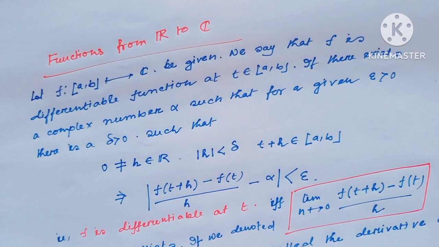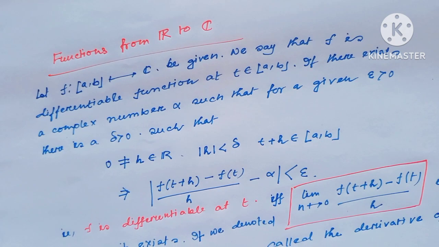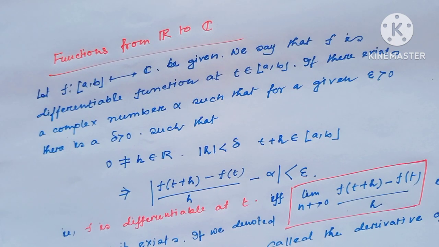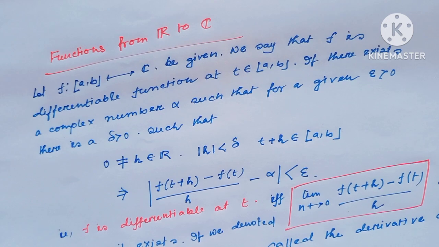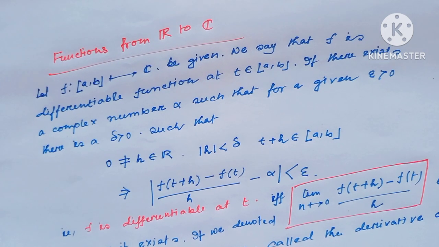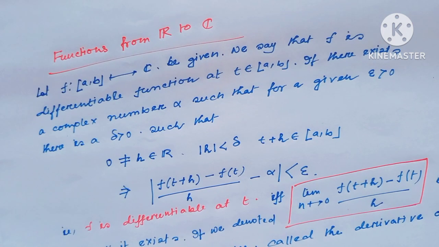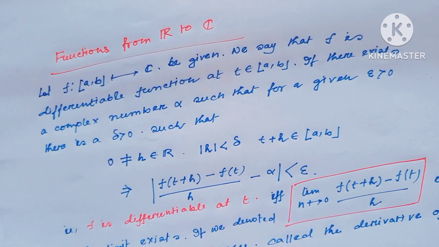This alpha, similar to real differentiability, is actually the derivative; it is like the new function, which in the real case I considered as f1. And here just consider that the limiting value of the derivative is alpha. So here just consider it as a notation alpha.